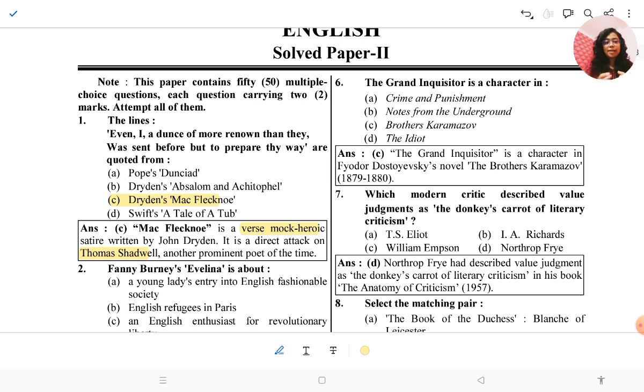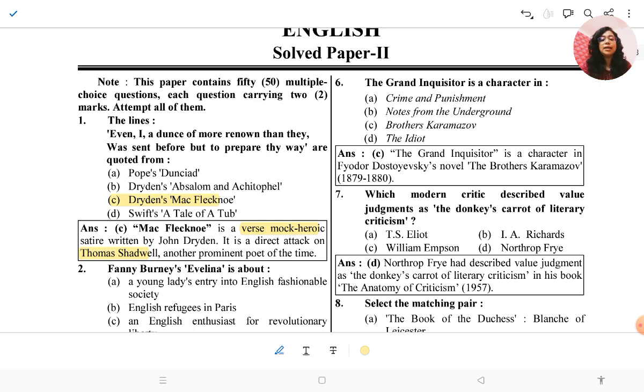So we know the rivalry between Thomas Shadwell and John Dryden, right? So here we see that this quotation was taken from Dryden's Macflecknoe.